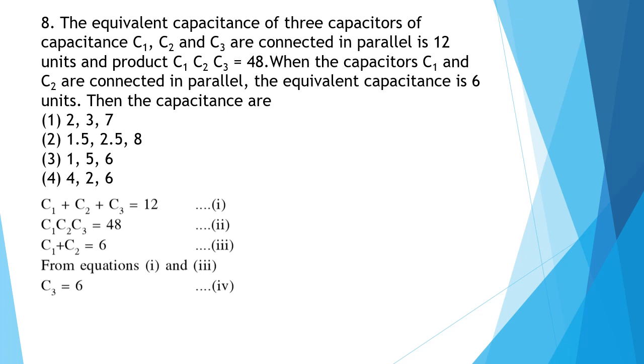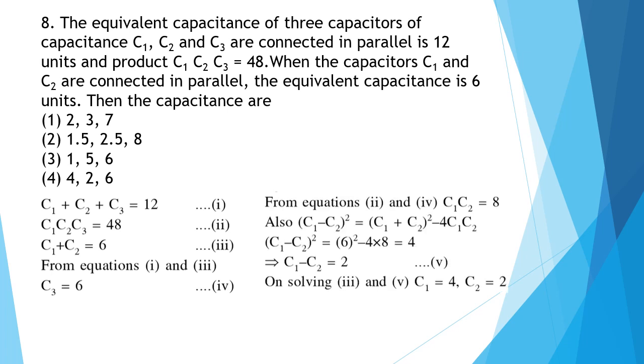C1 plus C2 plus C3 is equal to 12, because it's given that when they are connected in parallel it is 12. Then it's given the product of all three is 48, so C1 into C2 into C3 is 48. And third, it's given C1 plus C2 is equal to 6. Now when we solve equations 1 and 3, we get that C3 is equal to 6. So we have found C3. Now we have to find C1 and C2.